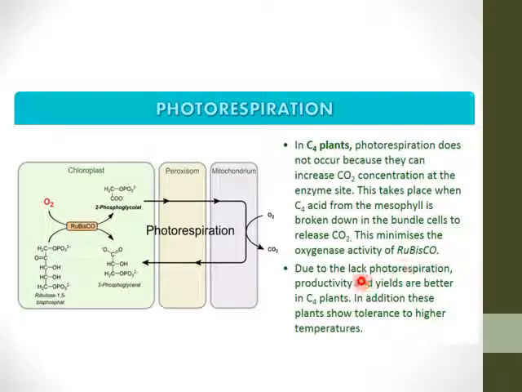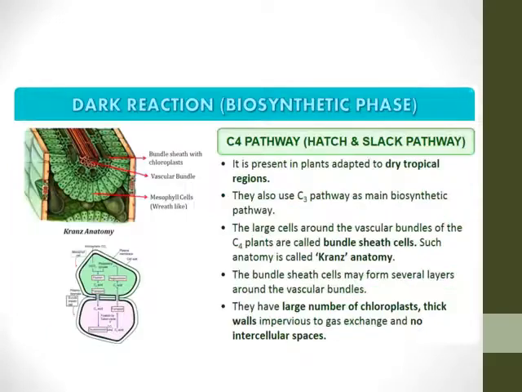Due to the lack of photorespiration, productivity and yields are better in C4 plants. In addition, these plants show tolerance to higher temperature. So the C4 pathway, which is the adaptive pathway for avoiding photorespiration, is present in plants adapted to the dry tropical region. They also use the C3 pathway as the main biosynthetic pathway.